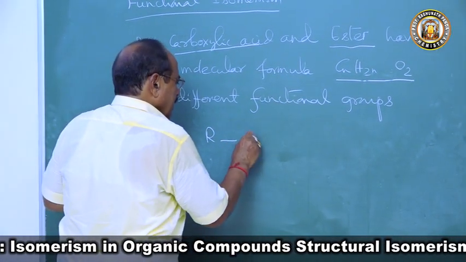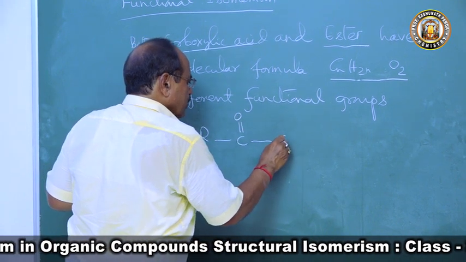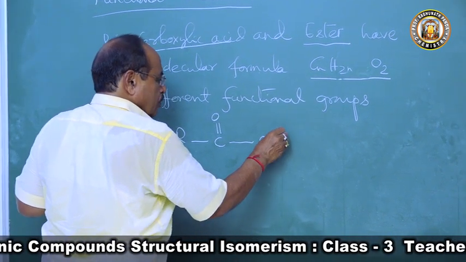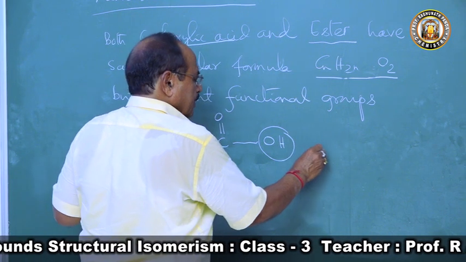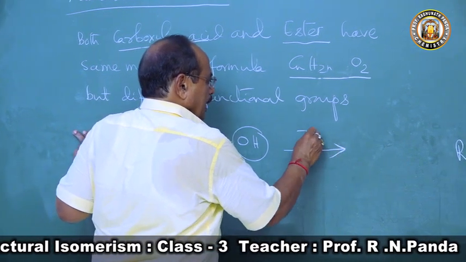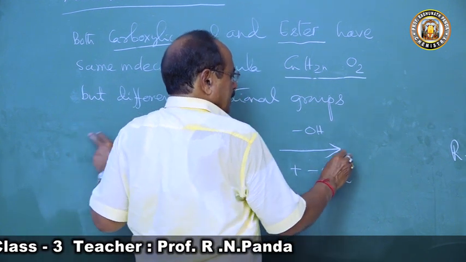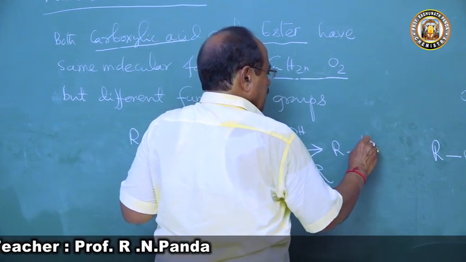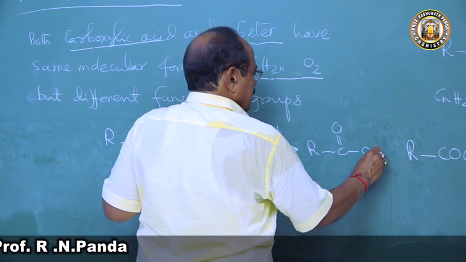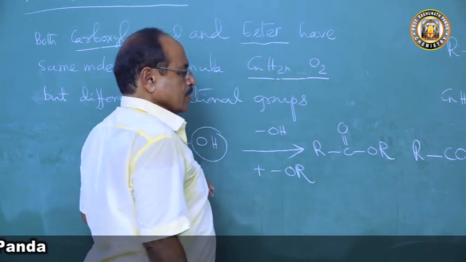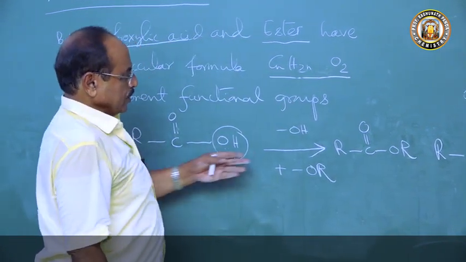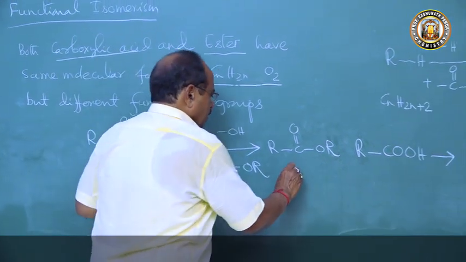RCOOH is the carboxylic acid. So this OH group, if we take the OH group out and put OR, then we get RCOOR. So this is an ester. This compound is called ester.